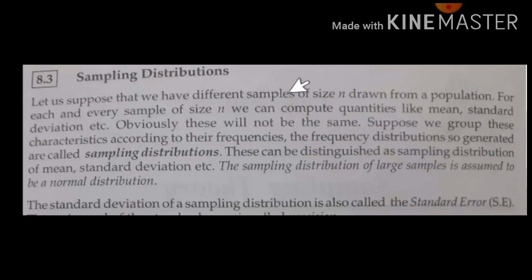Suppose we have different sample sizes N drawn from the population. In that case, the study will give you different answers where there will not be uniformity. So if we have different sample sizes, then to make it uniform, we study standard quantities for those samples, like mean and standard deviation.